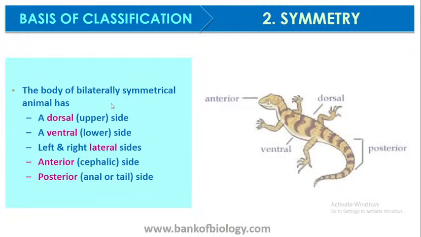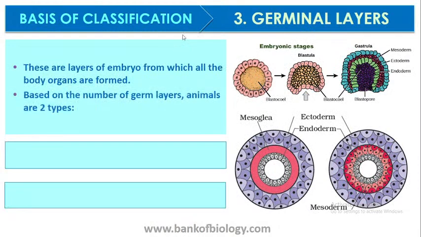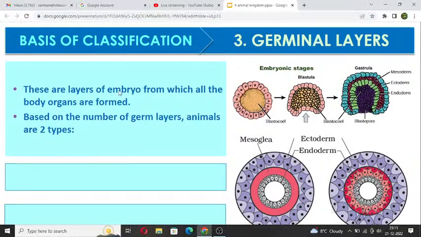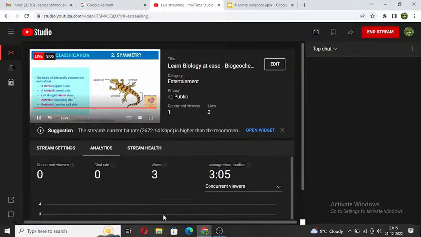So the body of a bilaterally symmetrical animal has a dorsal upper side, a ventral lower side, and the left and right lateral sides. The anterior end has a head, the cephalic area, whereas the posterior end has a tail and the anal area. An organism can be divided from the center into two equal halves. Talking about germinal layers, I think I'll be discussing this in my next class. Thank you. We'll continue.